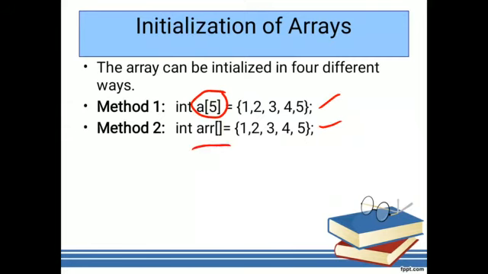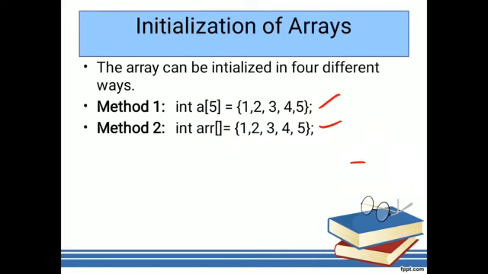But here what will happen? Without mentioning the size, we can also declare arrays. Based on the values initialized, the array size is determined automatically. There is no fixed size here, but in the previous case there is a fixed size. That means array a of 5 stores only 5 elements, but here this is not the same case. Here there is no size limit, so we can store any number of elements. If the number of elements is increased, the size is automatically increased. So this is the second method used to initialize the values.